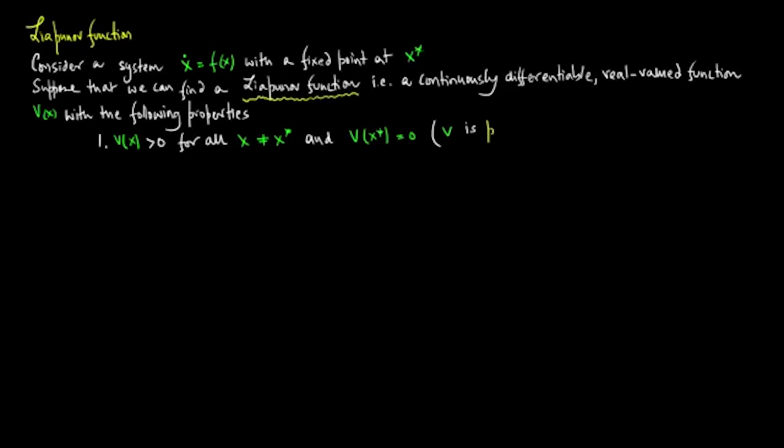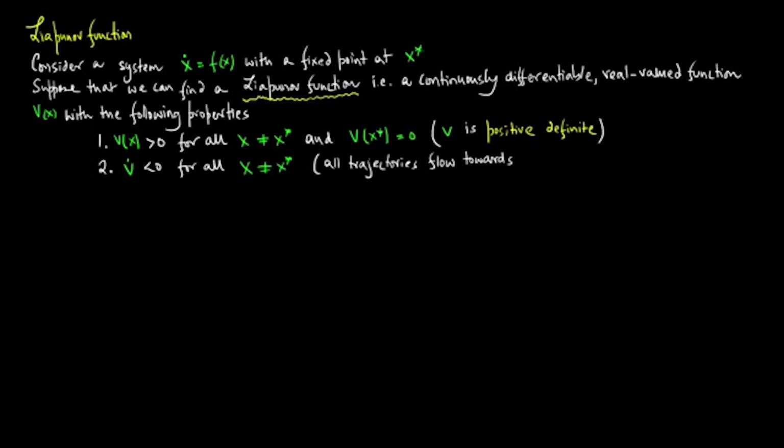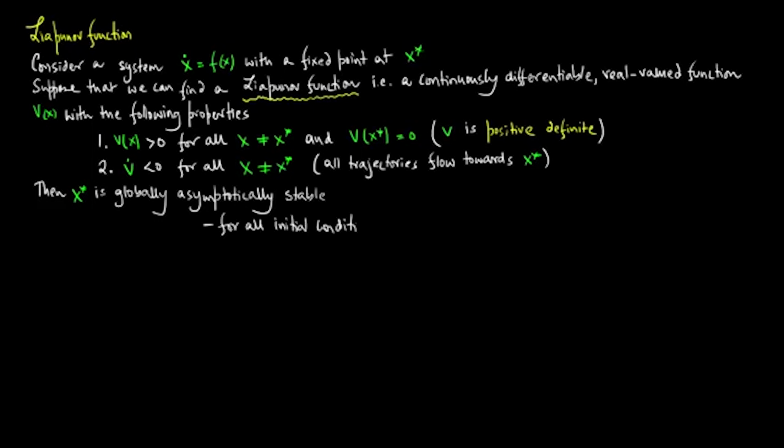So V is positive definite. Two, V dot is less than 0 for all x not equal to x star. So all trajectories flow towards x star. Then x star is globally asymptotically stable, in the sense that for all initial conditions x of t tends to x star as t tends to infinity. In particular, the system has no closed orbits.